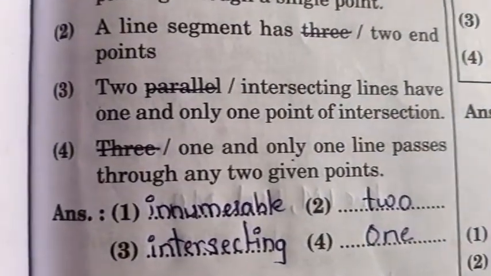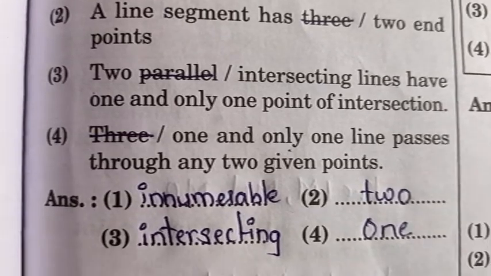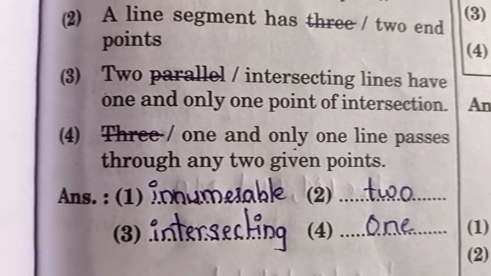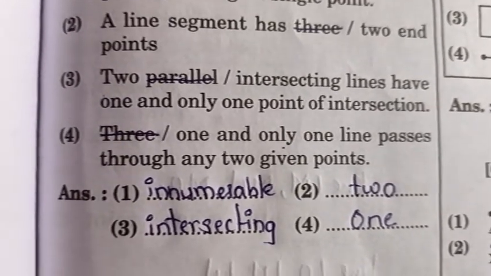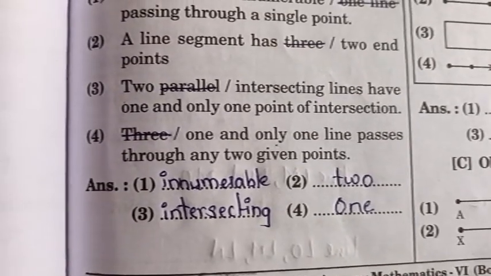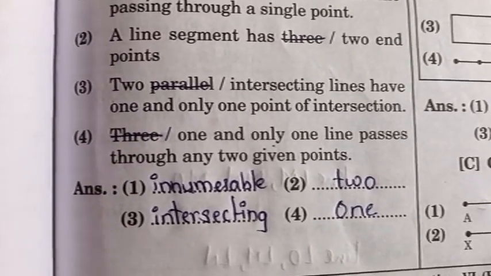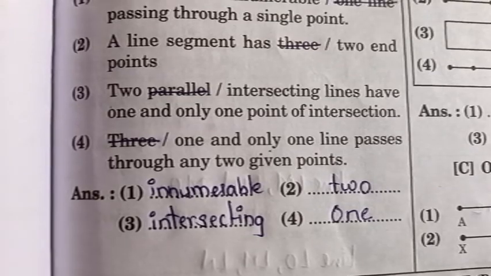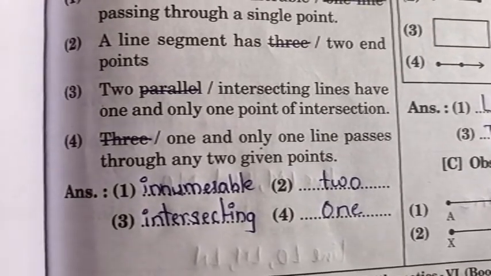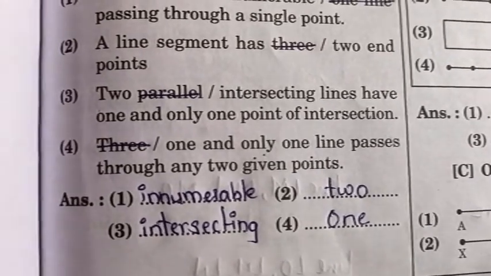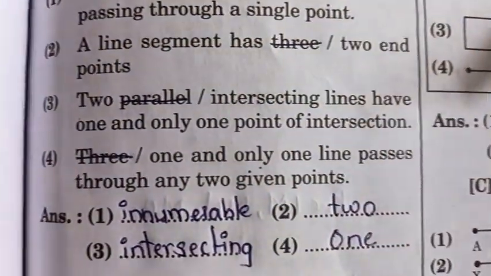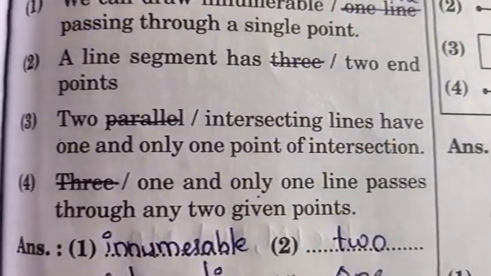So below that you have to write the answer like this: the first one is innumerable, the second one is 2, the third one is intersecting, and the fourth one is 1. Is that clear, students? So true or false and select the correct options. You will write it in your combined book number 1 on page number 67.